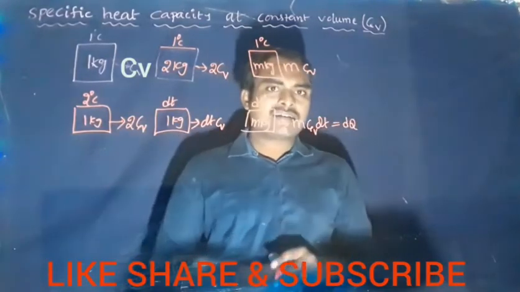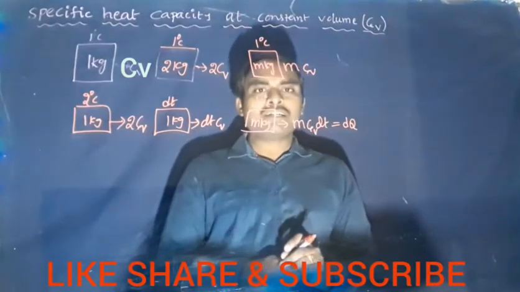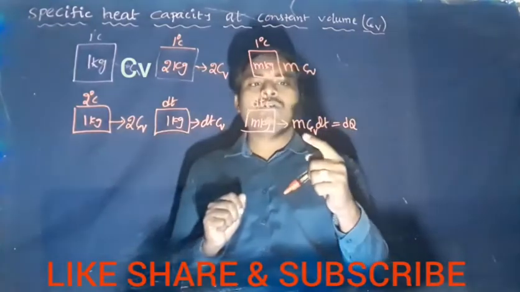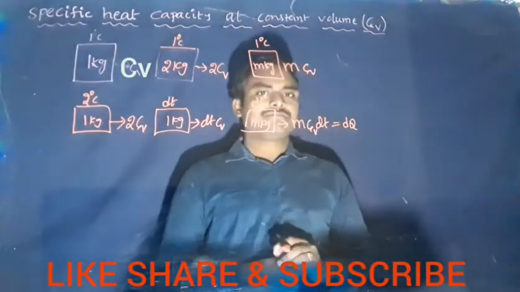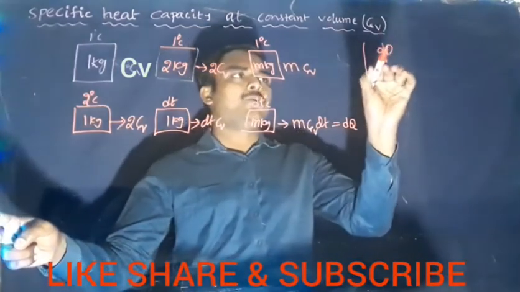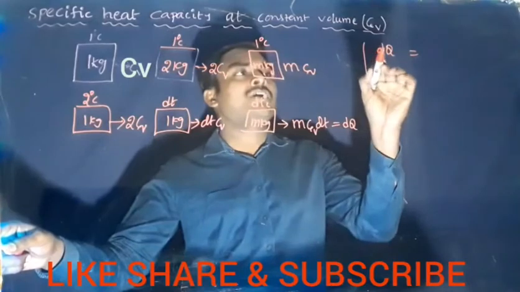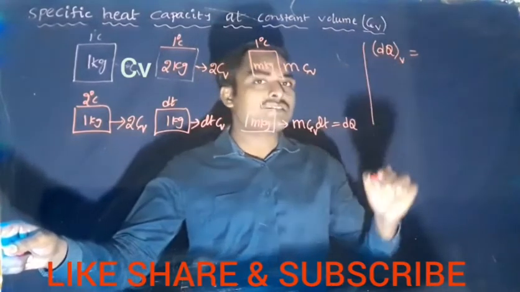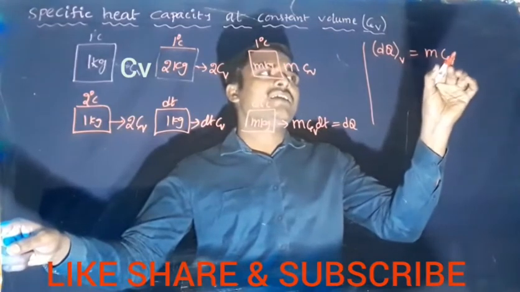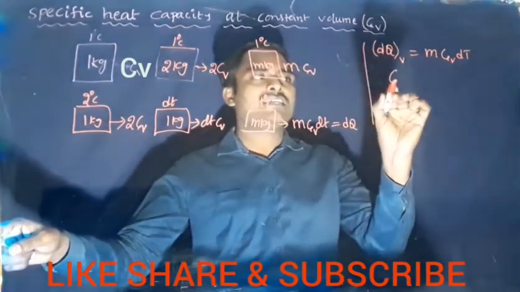Heat energy is generally represented by dQ. dQ represents heat energy supplied to the body, which is equal to mCV dT. So we got the final formula: dQ, heat energy supplied to the gas at constant volume. Here heat is given at constant volume, which is equal to mCV dT.